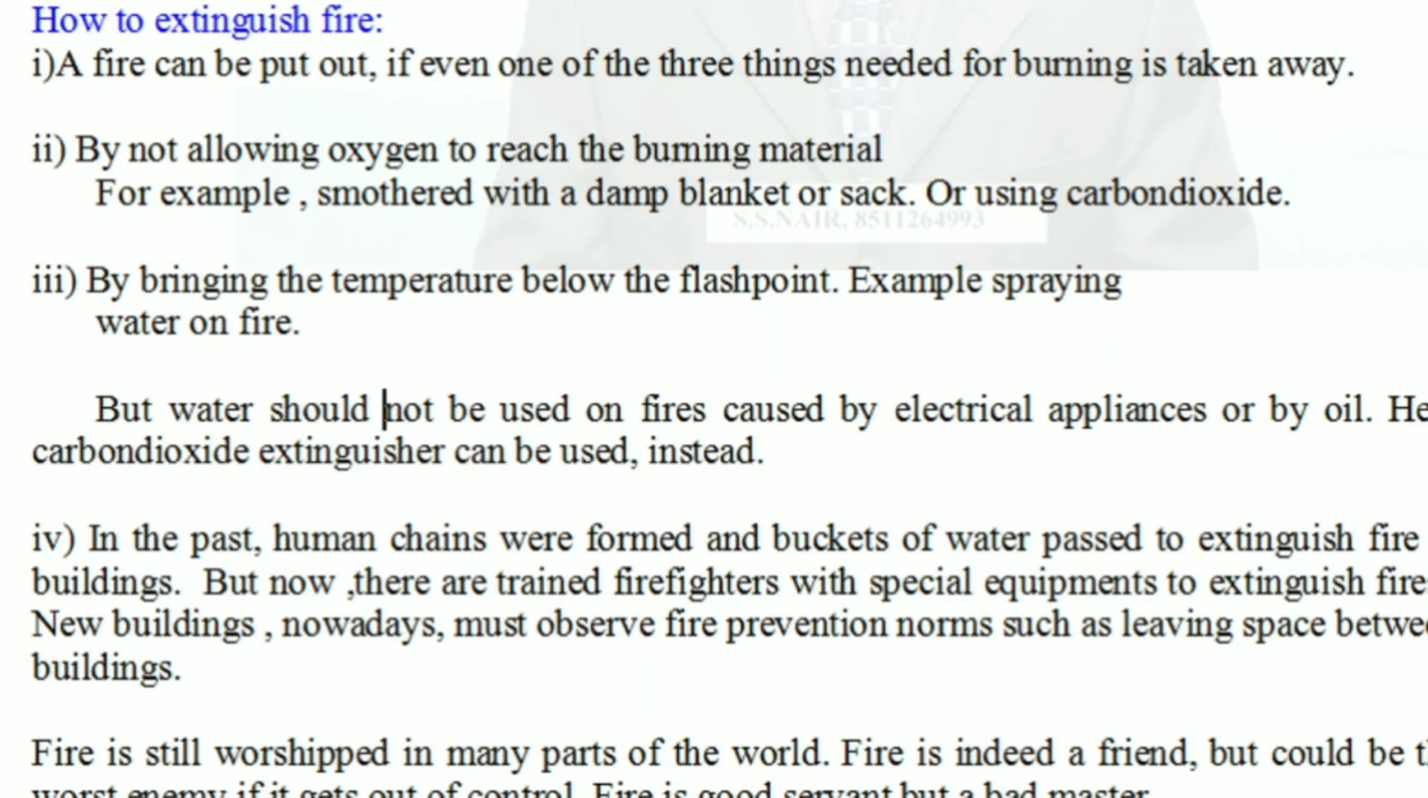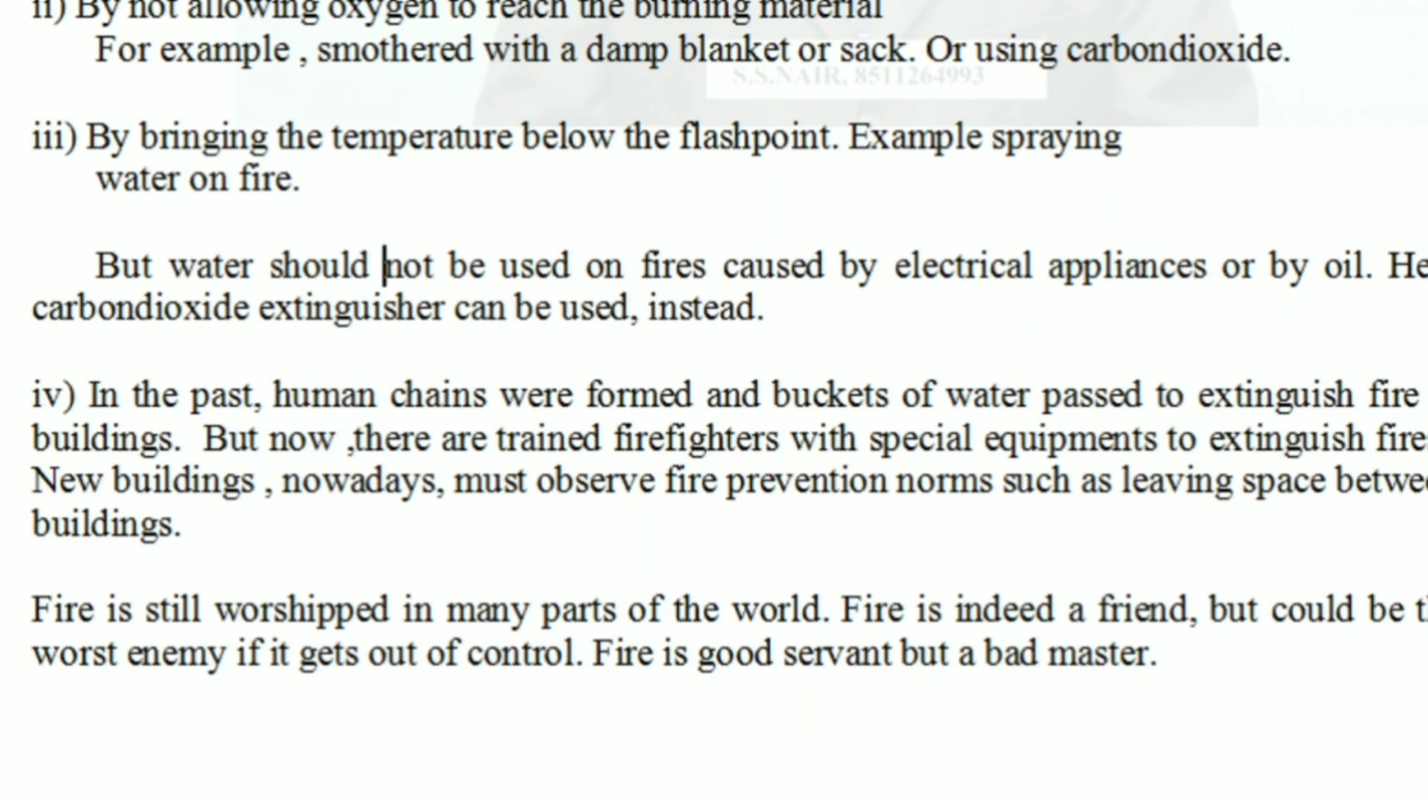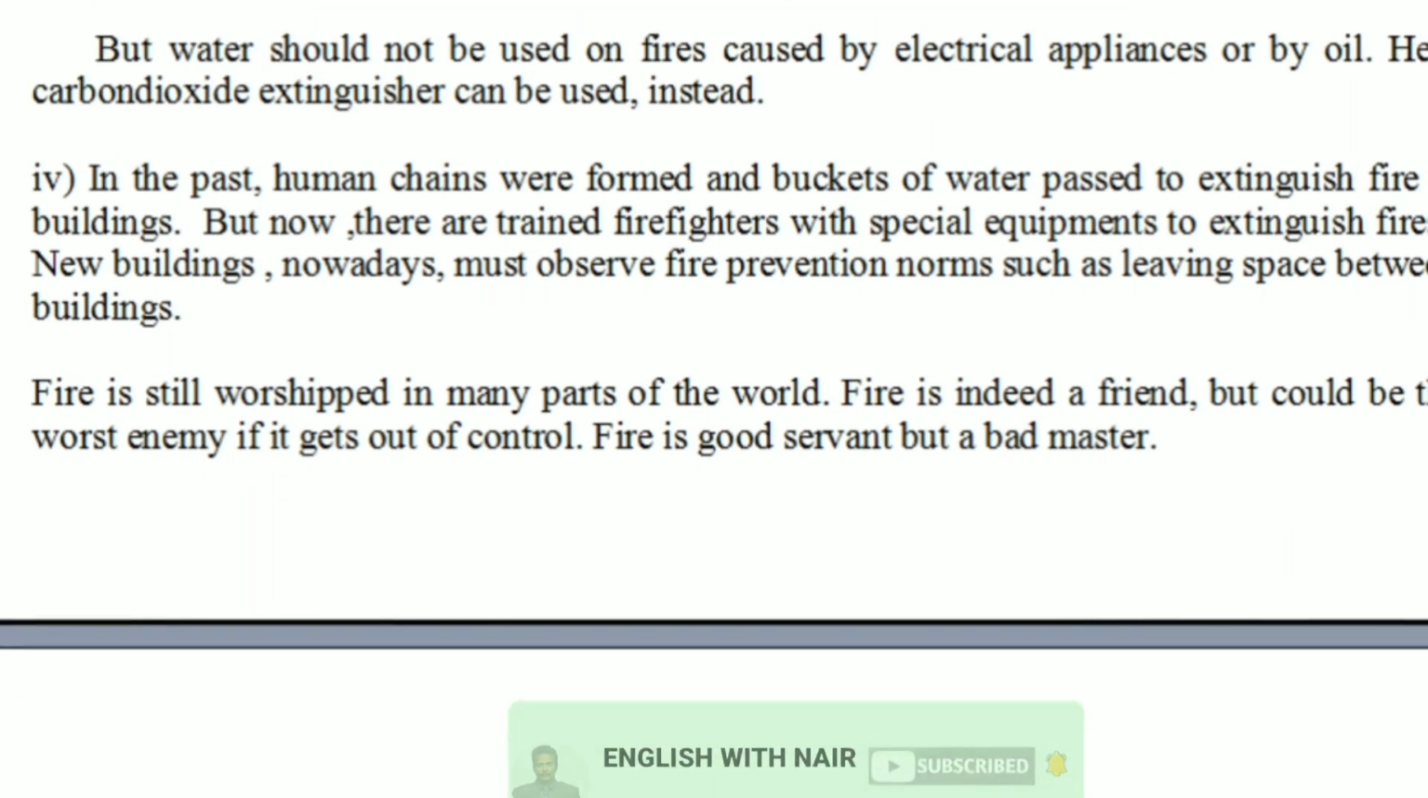Fire is still worshipped in many parts of the world. Fire is indeed a friend, but could be the worst enemy if it gets out of control. Fire is a good servant but a bad master. As long as we are able to control fire, it will be an advantage, but if we are not able to control fire, it will be a disadvantage.